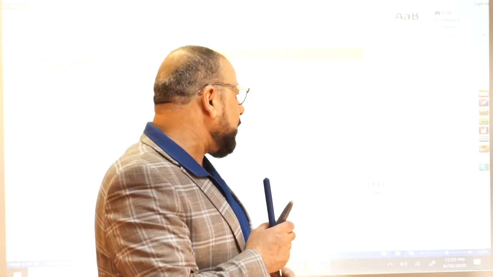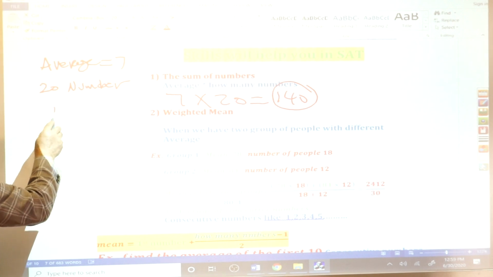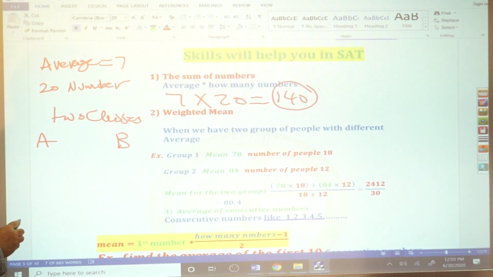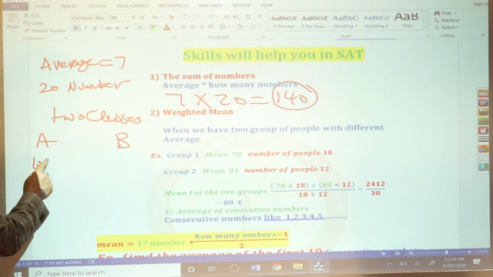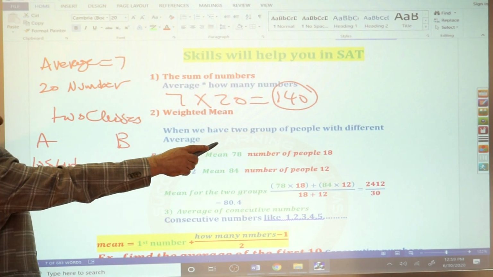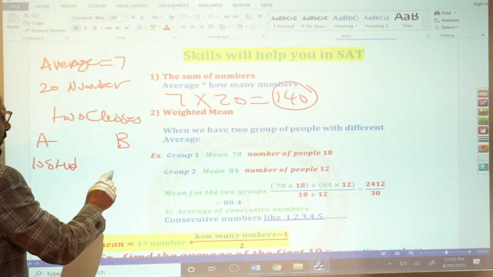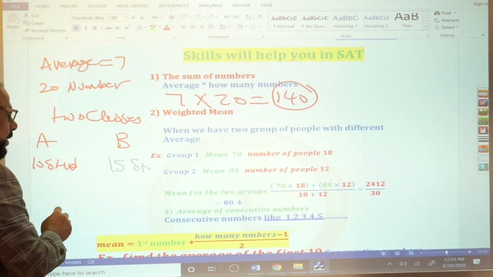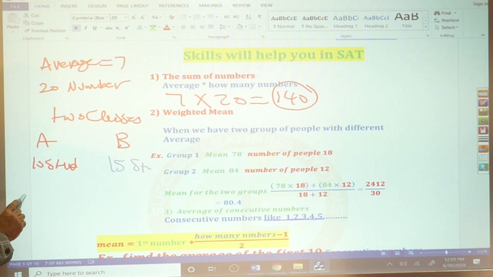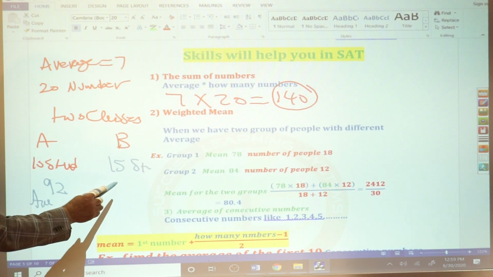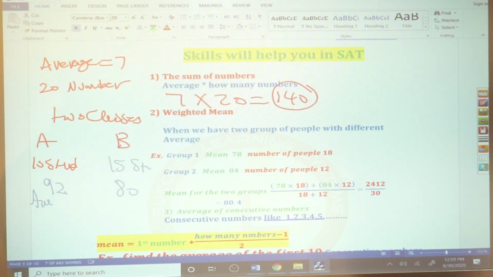The average of the, look here, I'm right here. We have 2 classes, A and B, right? Here we have how many students? 10 students. And here how many do we have? 15 students, right? The average for the 10 students, how much is the average? 92. The average for those 15 students, how much? 80. Good?